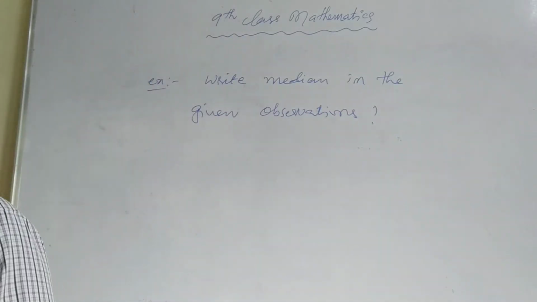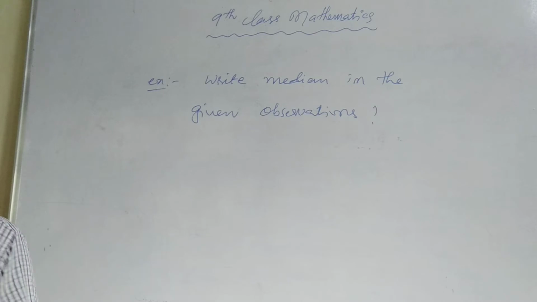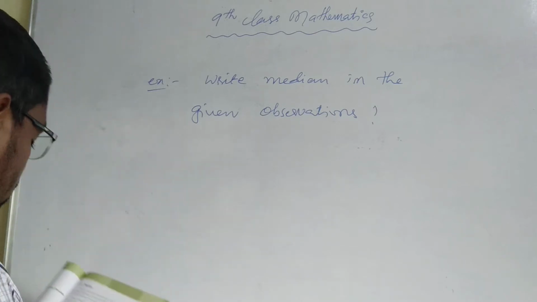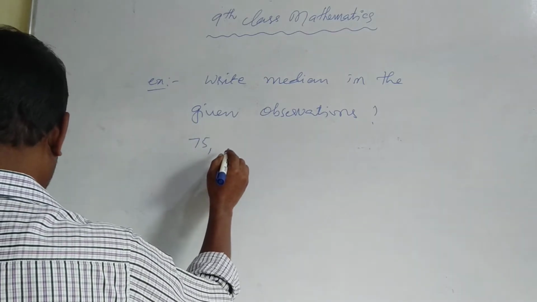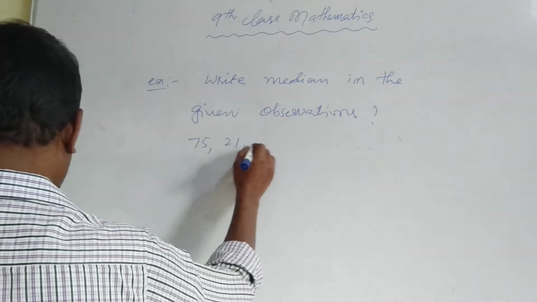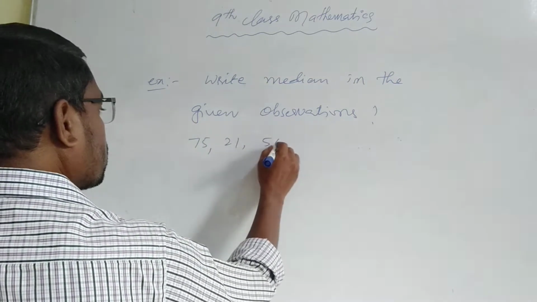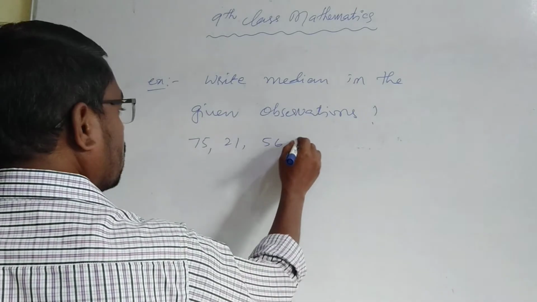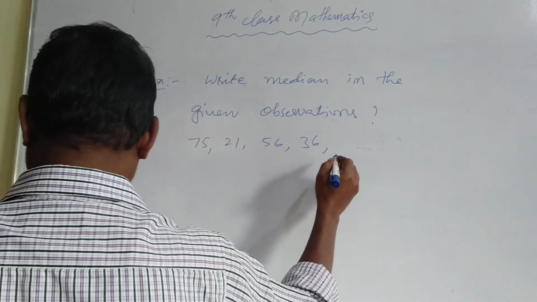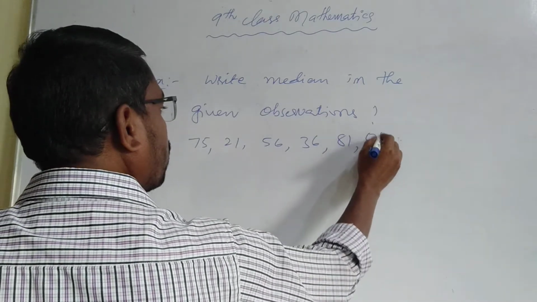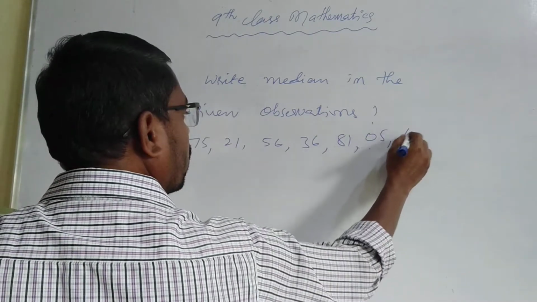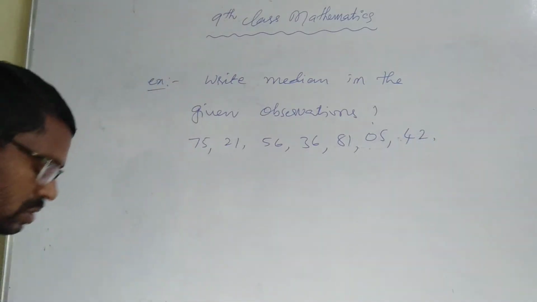The observations are 75, 21, 56, 36, 81, 05, 42. So this is the question.